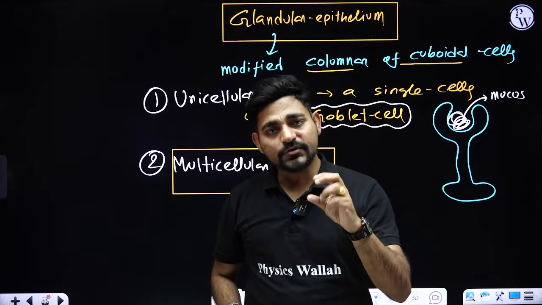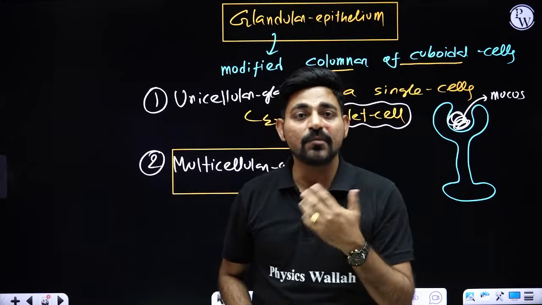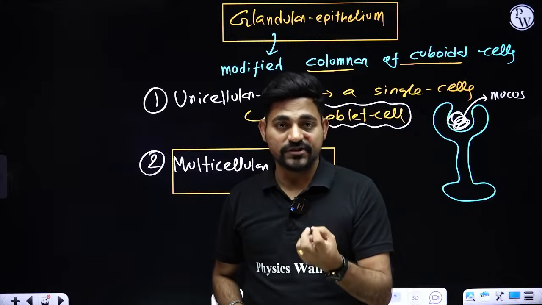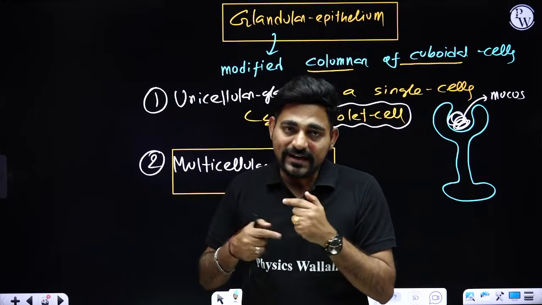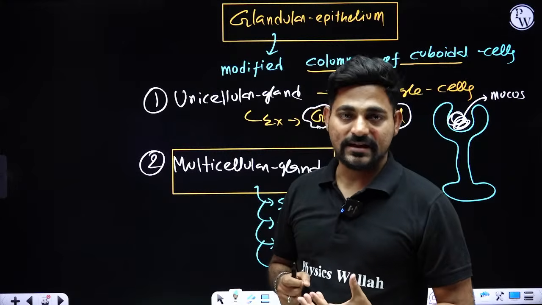These can produce hormones, but they are not secreted with the help of a pipe, with the help of a duct. They are secreted directly into the bloodstream. So these ductless glands which secrete into the bloodstream are called endocrine glands, right?